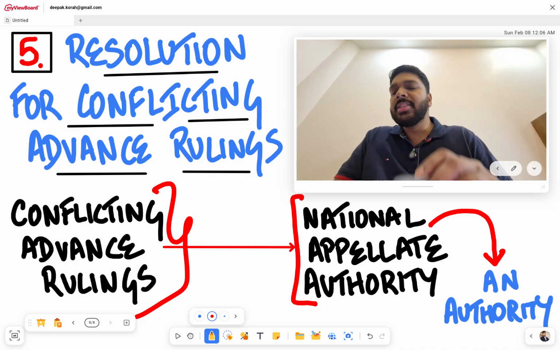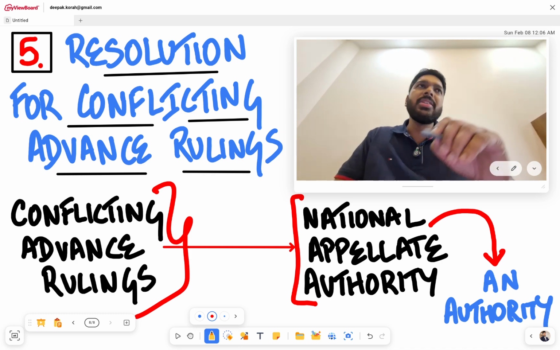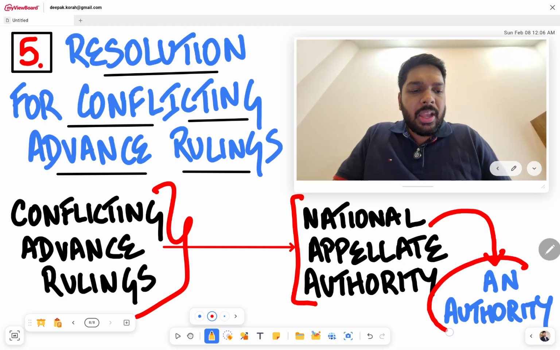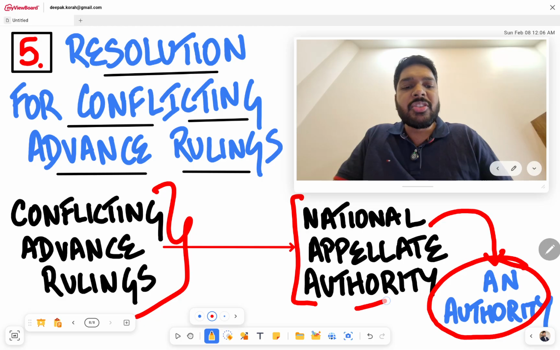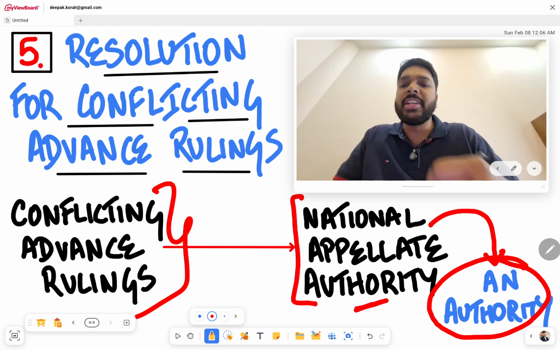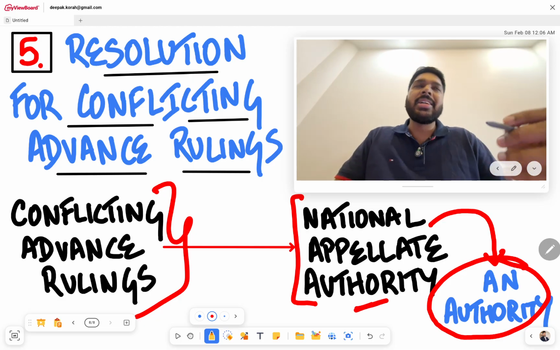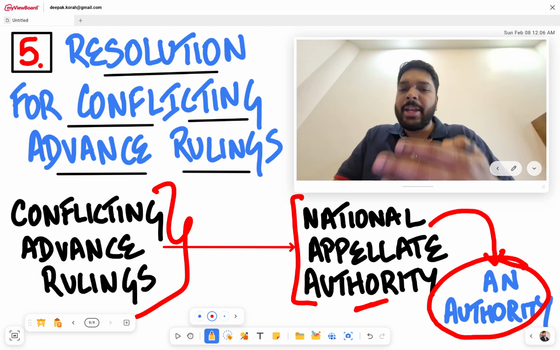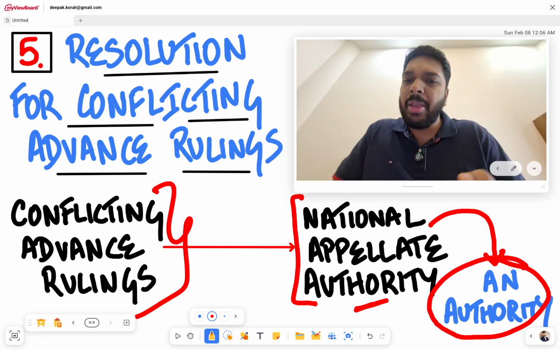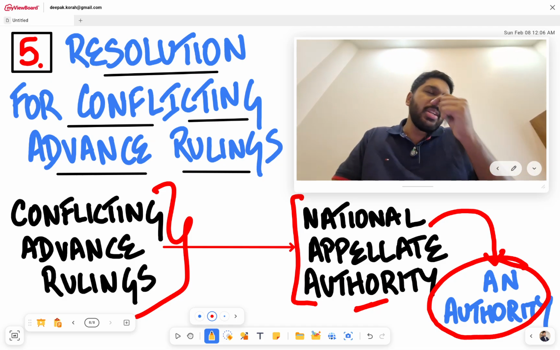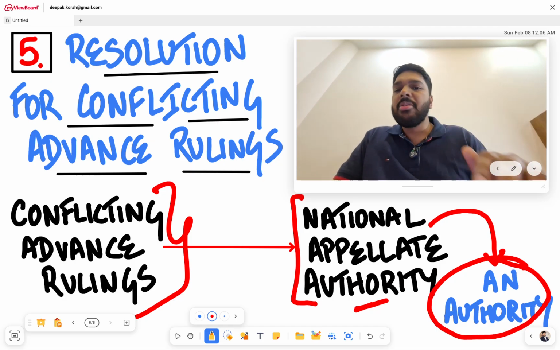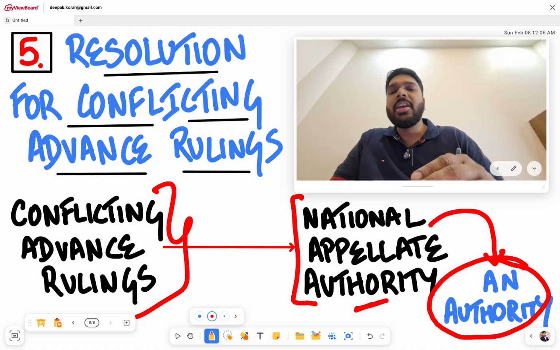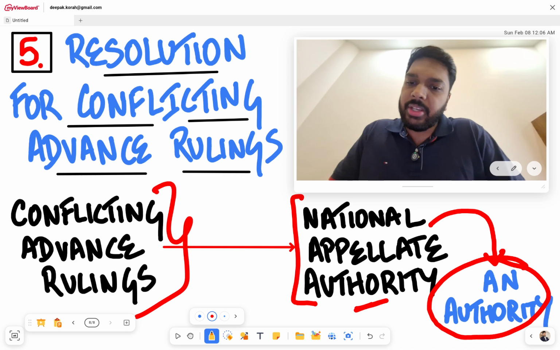Budget 2026 mentions that the government has the power to constitute one more tribunal or one more authority like this National Appellate Authority for Advance Rulings to resolve the conflicting advance rulings cases. So basically, there is a National Appellate Authority, a kind of a tribunal, which is already appearing just on paper, not practically. But the government is saying that it could establish another tribunal or another authority to act like the National Appellate Authority to resolve these conflicting advance rulings.